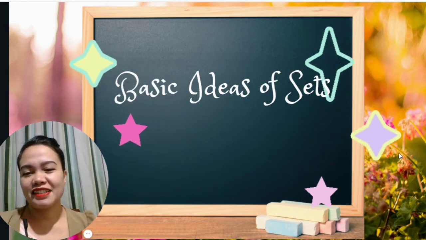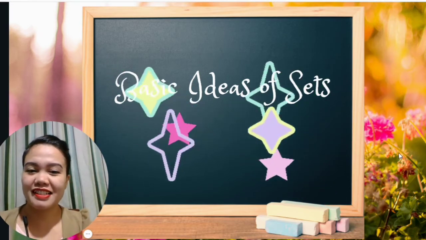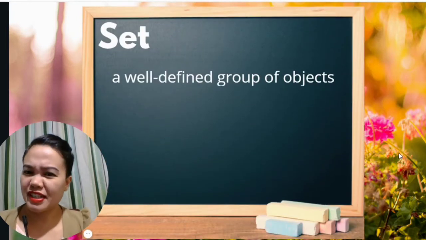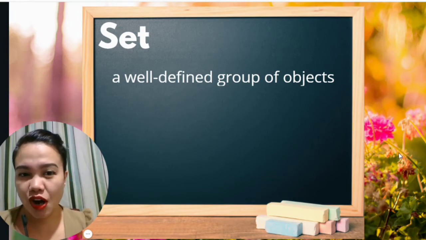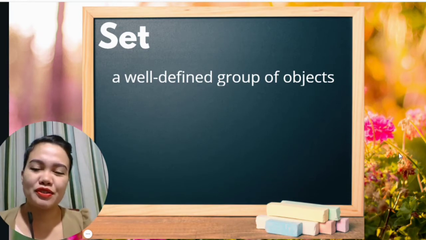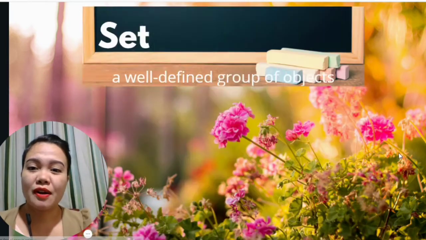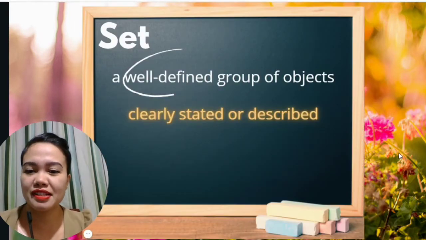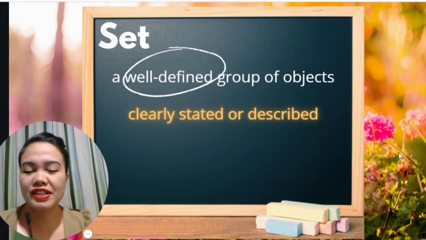Hi there. Today we're going to talk about the basic ideas of sets. Right, so what is a set? A set is a well-defined group of objects. So I want you to focus on the word well-defined. Okay, so when we say well-defined, it means clearly stated or described, or let's say specific.